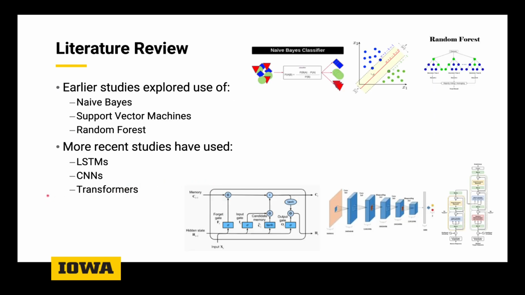For some research we did before this project, we found that earlier studies used machine learning models like naive Bayes algorithms, support vector machines, or ensemble models like random forest. When looking into more recent studies, we found that people were using models like LSTMs, CNNs, and transformers, and we plan on looking into model architectures like these for our next phase.